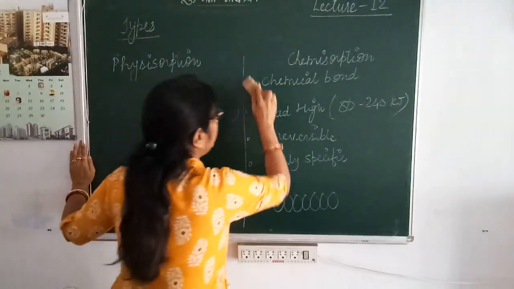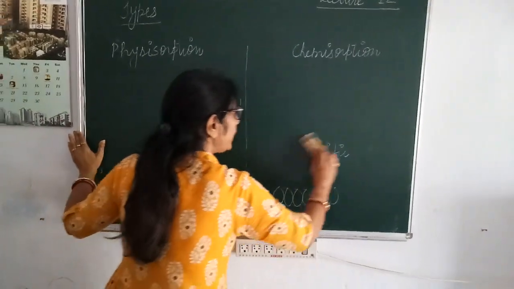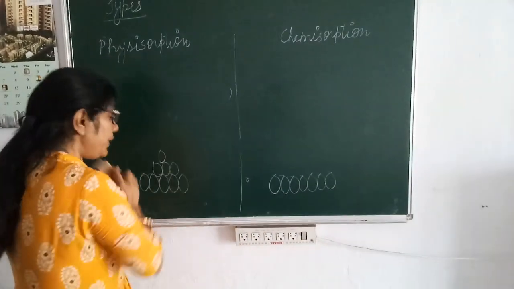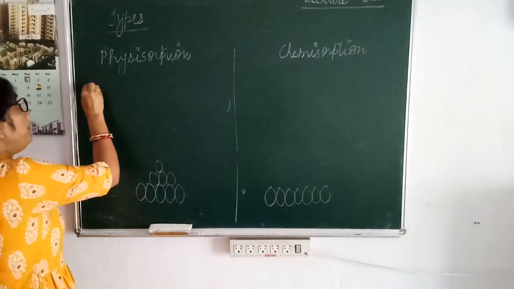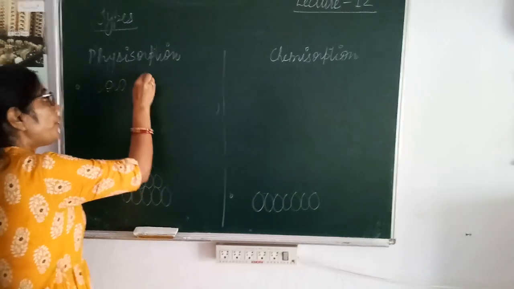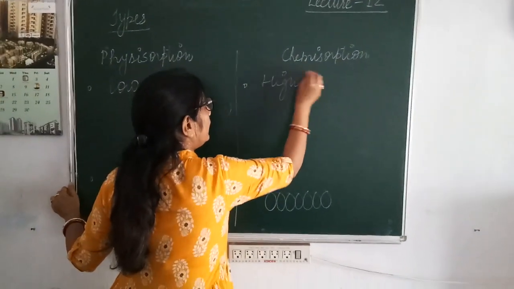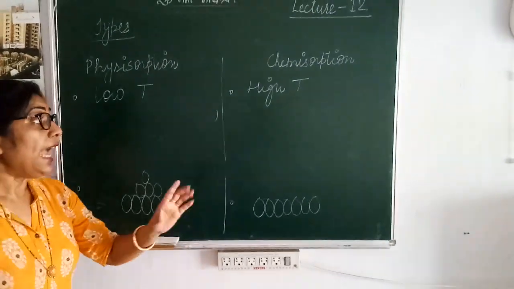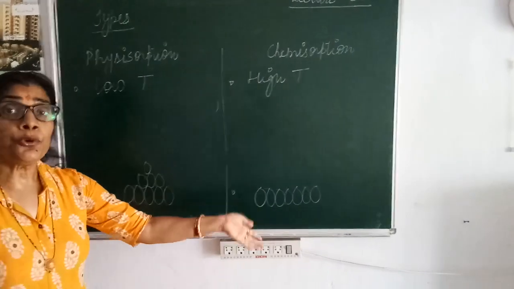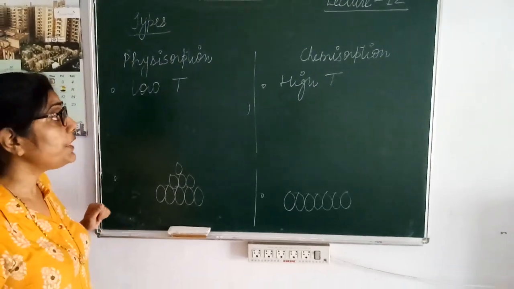Now, as I said, during the process of adsorption, surface energy decreases, which is released in the form of heat, and therefore it is an exothermic process. So physical adsorption occurs at low temperature, but chemical adsorption at high temperature. According to Le Chatelier's principle, an increase in temperature should decrease the extent of adsorption, and that is what happens in case of physisorption.